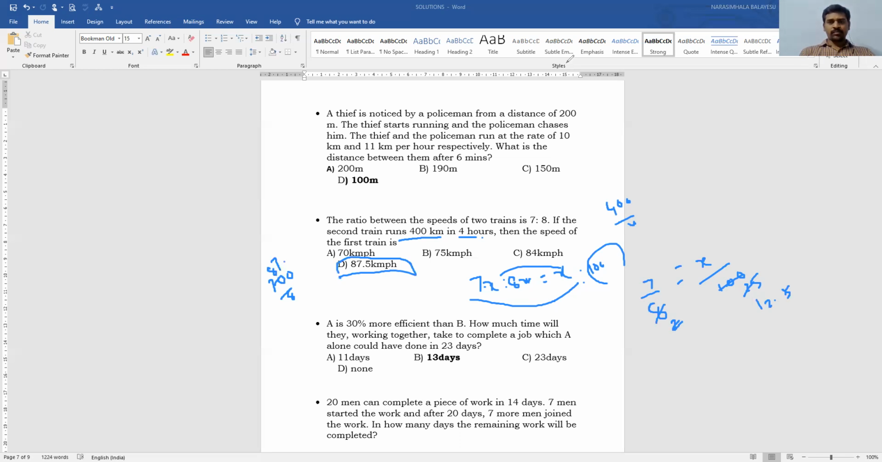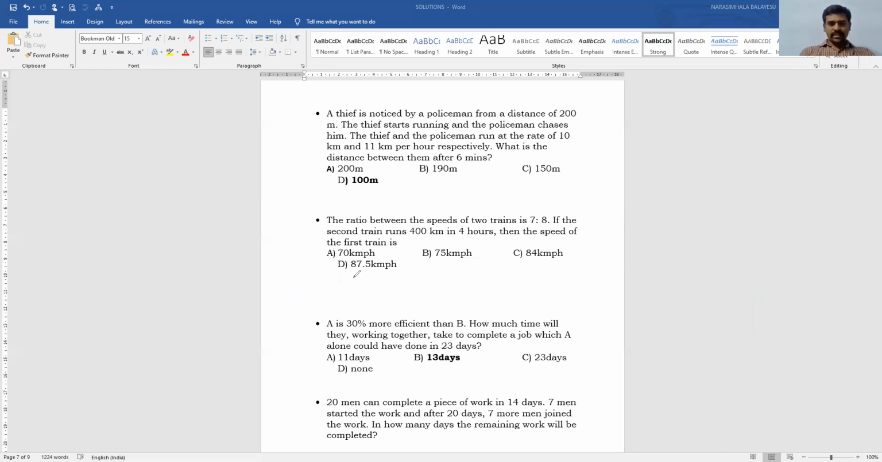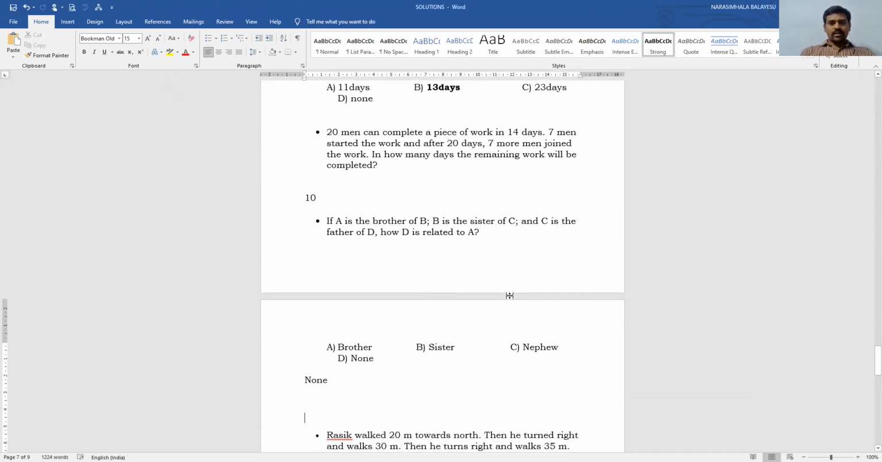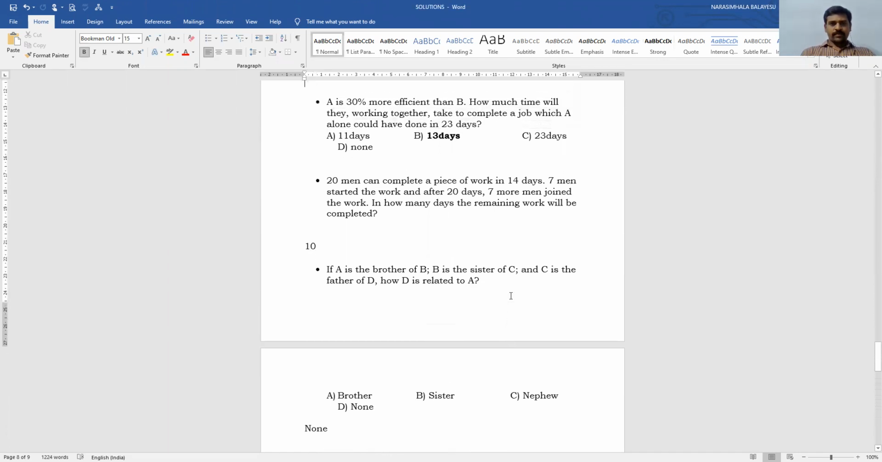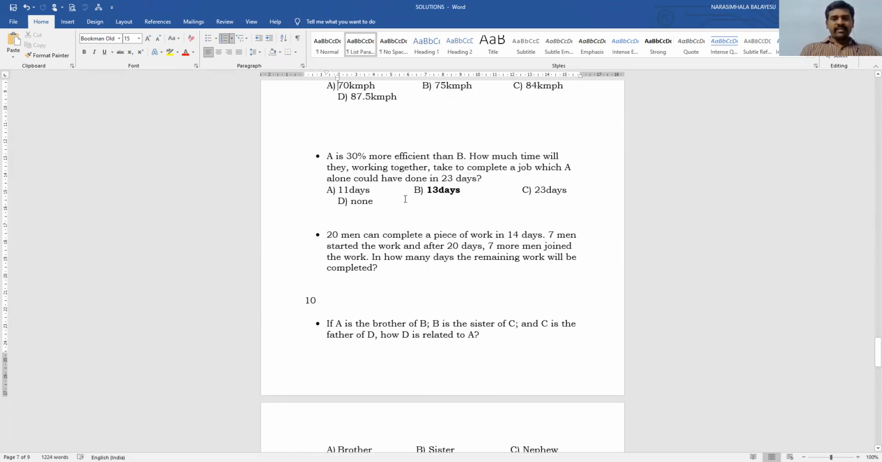Now, next question. A is 30% more efficient than B. How much time will they take, working together, to complete a job which A alone could have done in 23 days? Sir, there are two persons. One is A and the second one is B.